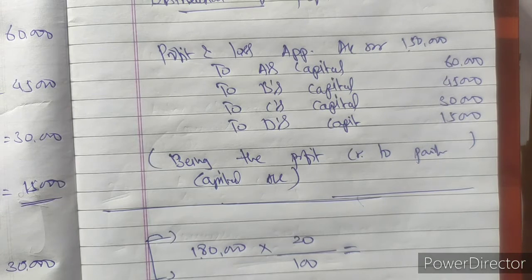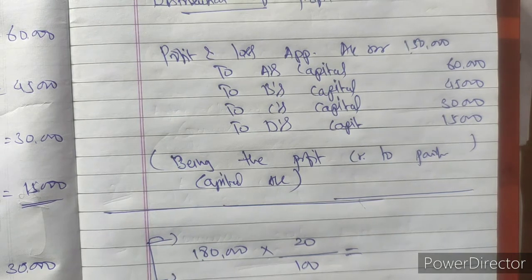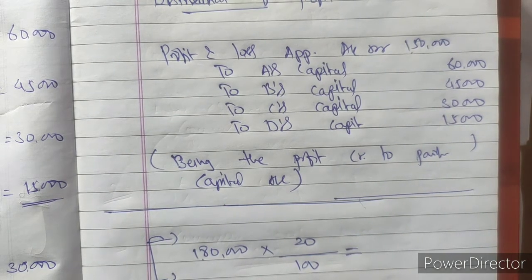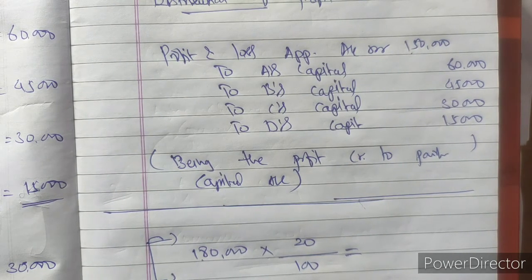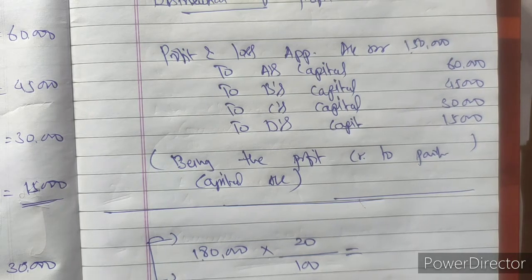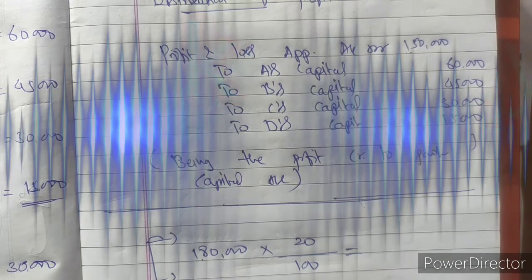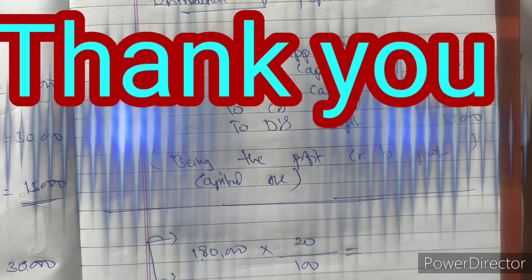I hope the concept of calculation of salaries and commission is clear to you, and its general entry is also clear to you. There are a few questions, question numbers 23, 4 and 5, which will be homework for you. You are supposed to solve these questions and post them in the group also. Hope the concepts are clear to you.